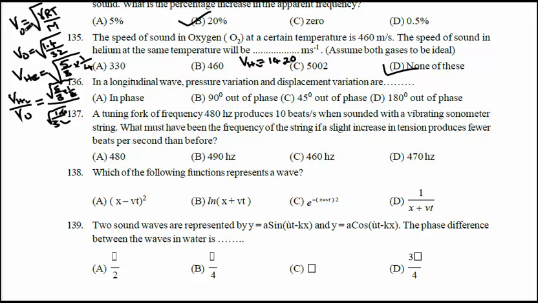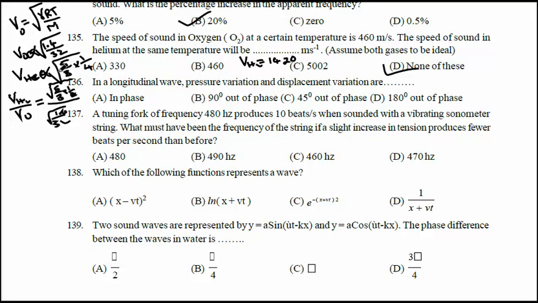So how have you calculated? Velocity of oxygen is root of gamma RT by M. VO, where the gamma value is 1.4. I have not written RT. Why have I not written RT? Because RT is a constant, divided by M. M is what? 32. Or you can write the proportionality sign here instead of equal to.